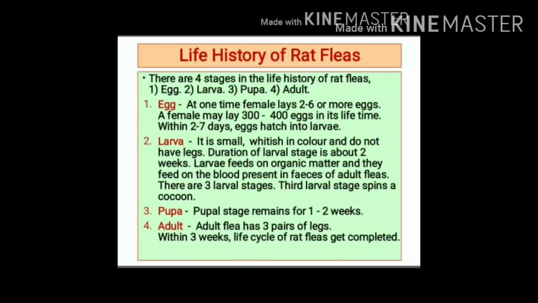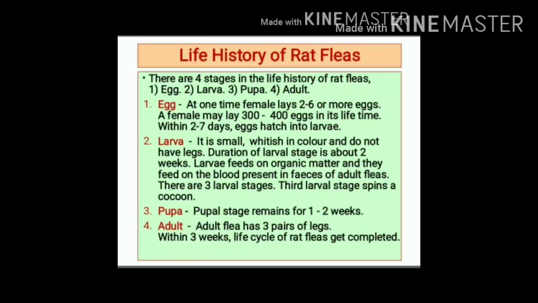Next stage is larva. Larvae are also small. They are also whitish in color, but they do not have legs. There are 3 larval stages. Last stage spins cocoon. Larvae feed on organic matter and the blood present in the feces of adult flea. Duration of larval stage is about 2 weeks.